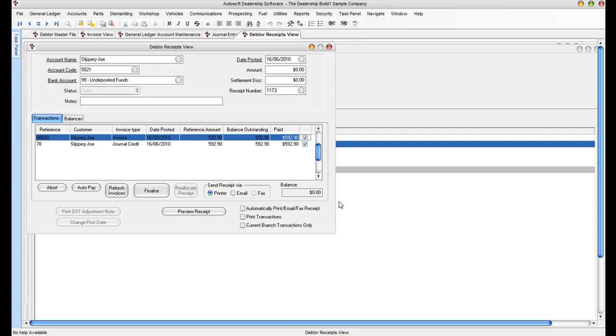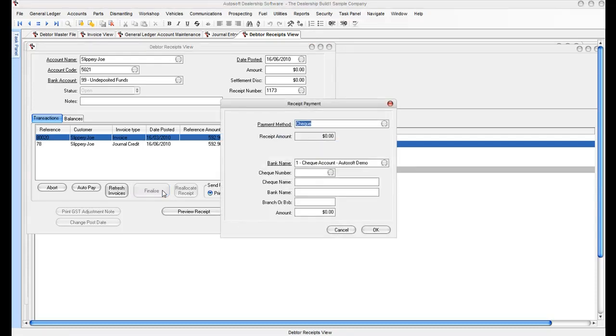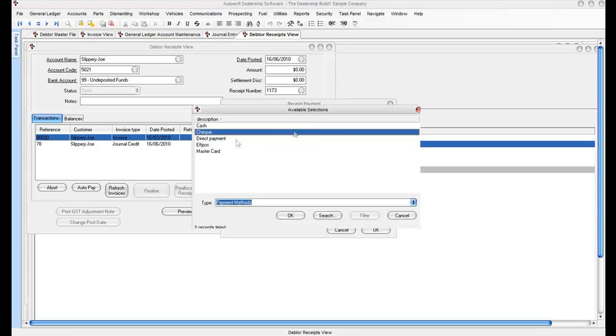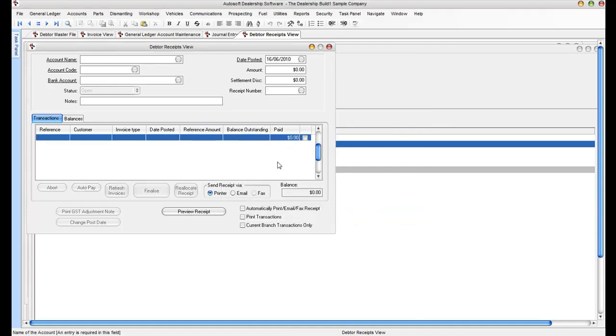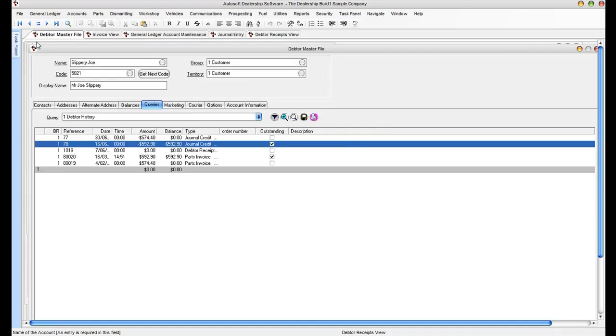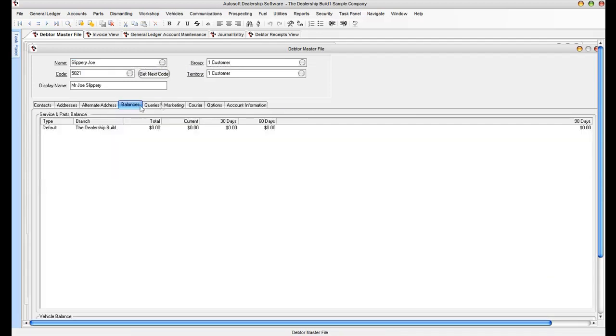Now what we're doing here is like we would do in a normal receipt situation, we match the receipt to the invoice. In this case, we're matching the journal to the invoice to show that that journal relates to that invoice, and it's that journal that takes it off the screen there. Now I can simply make that cash because there's no money moving back and forward, and post that amount. Back here in the debtor's master file, a quick refresh there, and we can see in the balances tab that Slippery Joe no longer has a balance owing.